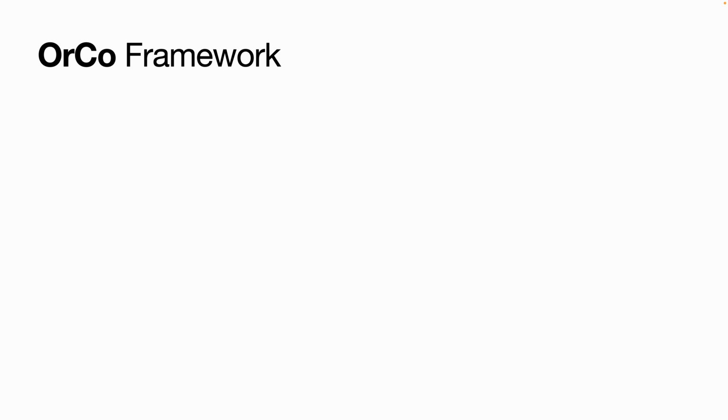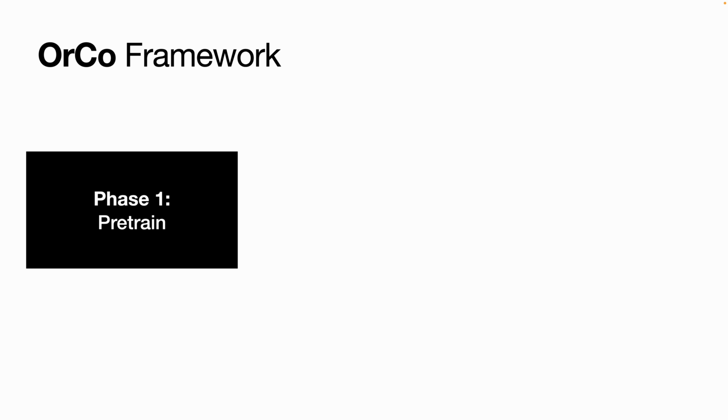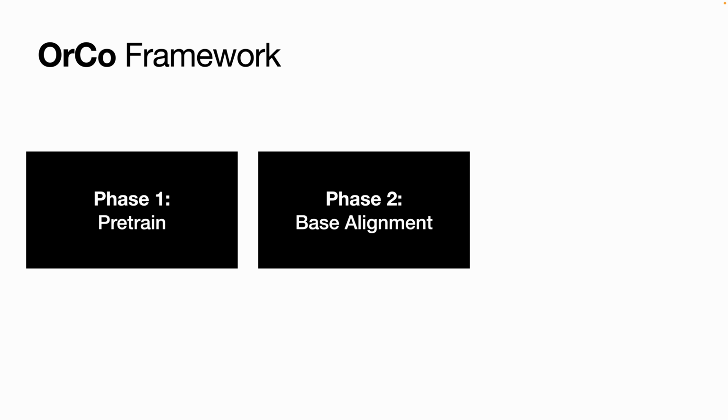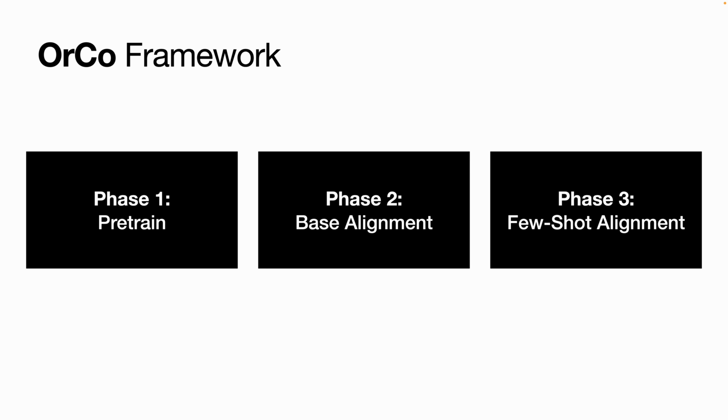In this work, we tackle these challenges via orthogonality and contrast. We first learn a robust representation followed by 2 alignment phases, which allow strong performance. First, we have a look at our pre-train phase.